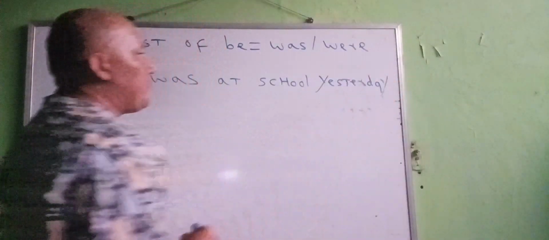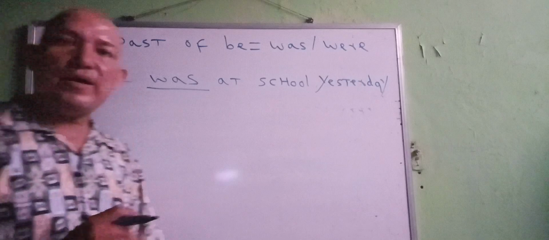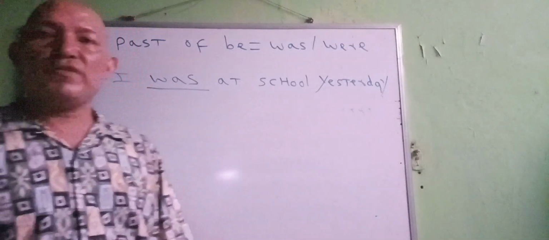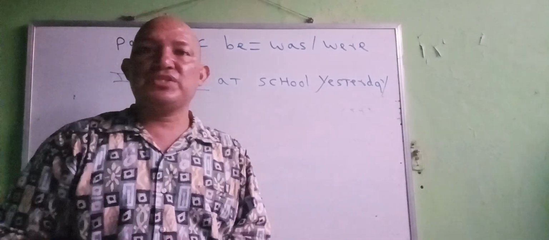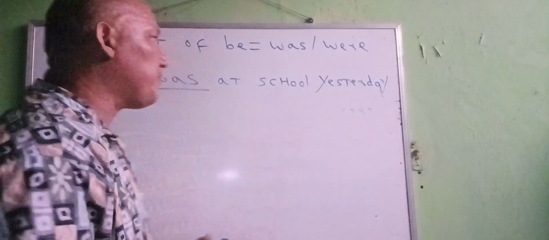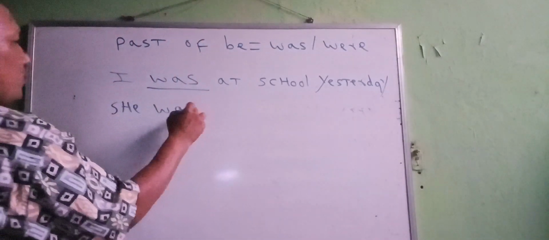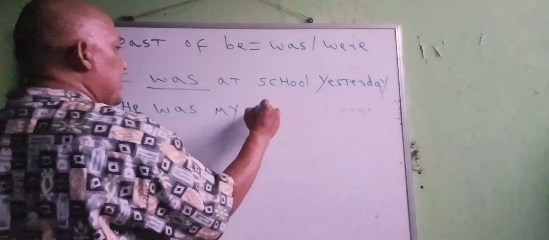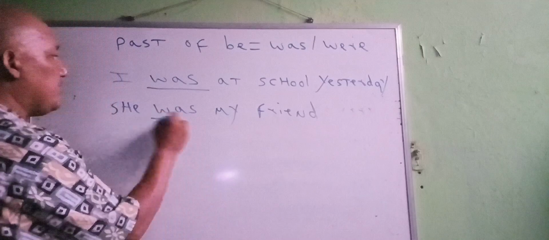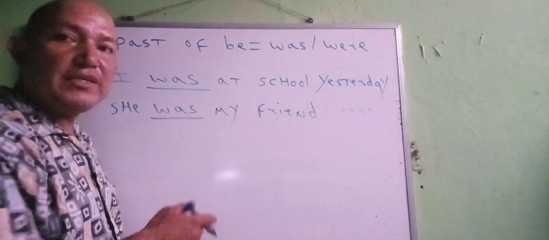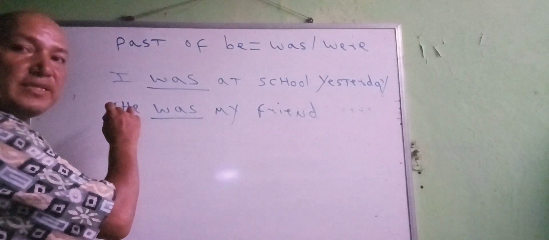In this example, I'm using was because I'm referring to the pronoun I. I was at school yesterday. Another example: she was my friend. As you can see here, I have used was. Why did I use was here? Because I'm referring to the subject pronoun she.